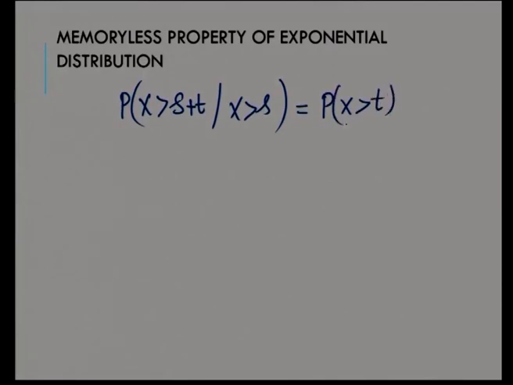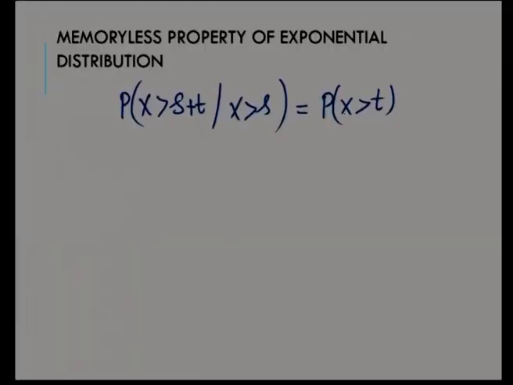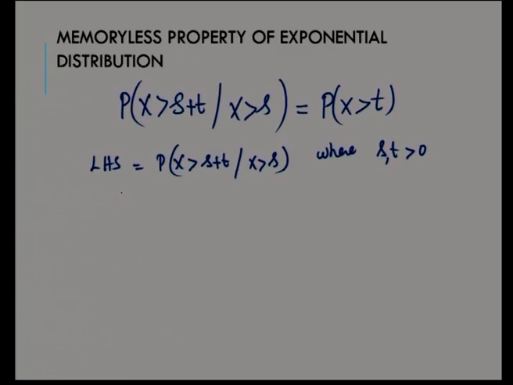That is, the probability that x is greater than s plus t, given x is greater than s, is a conditional probability, and this particular event x greater than s has already happened. Memoryless says it forgets that it was earlier greater than s, and it will have only x greater than t. Okay. So, take the left hand side, P of x greater than s plus t given x greater than s, where these two numbers s and t are greater than 0, positive numbers.